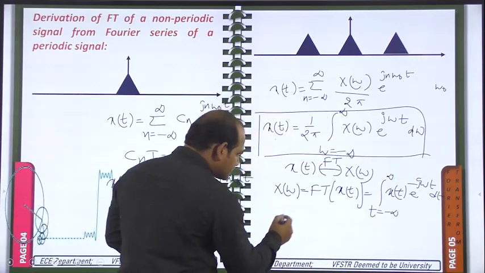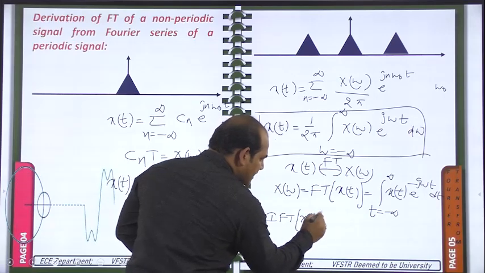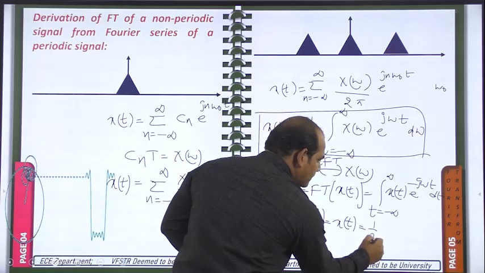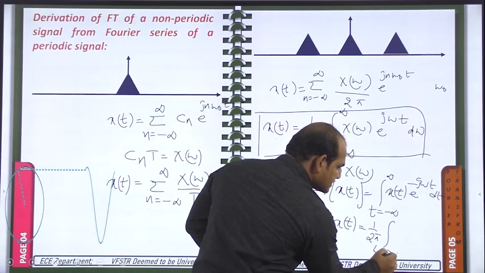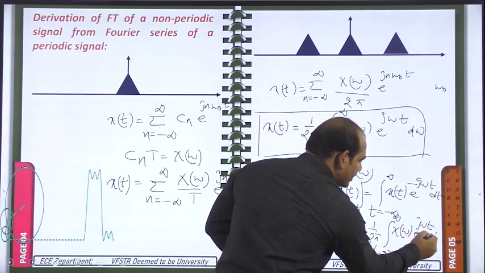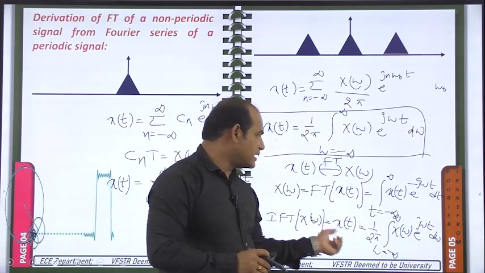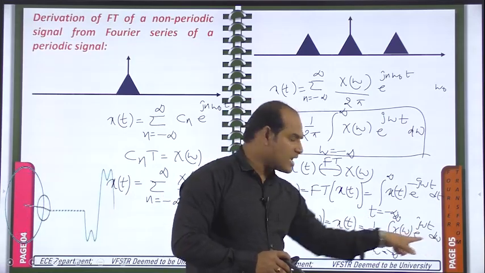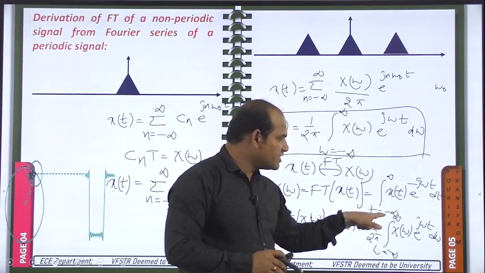And if you see the inverse Fourier transform of capital X of omega, that is nothing but x of t is equal to 1 by 2 pi coming in front of this one. Don't forget about this. 1 by 2 pi integral omega changing from minus infinity to plus infinity capital X of omega e power j omega t d omega. Okay, you have X of omega, you need to get x of t. So 1 by 2 pi integral, because you have X of omega, you are doing the integration with respect to omega. So these limits also are with respect to omega only. So omega is changing from minus infinity to plus infinity.